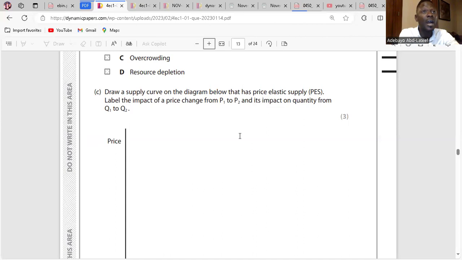Oh, yours went down. Mine went up. It's not about going up or down. It's about the distance between them. And it should be a fall in price. A fall in price will reflect a fall in quantity supplied. Yes or no? This is elastic. What you have there is inelastic. Clear? Yeah. We move on.